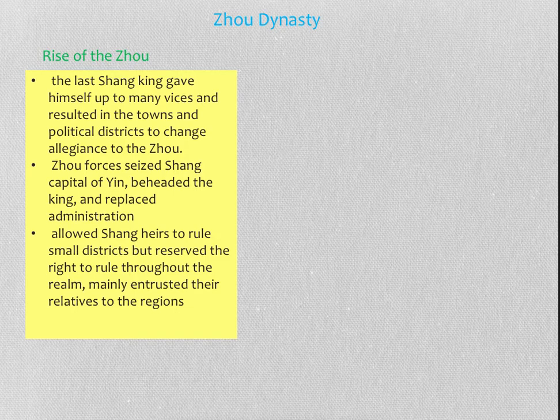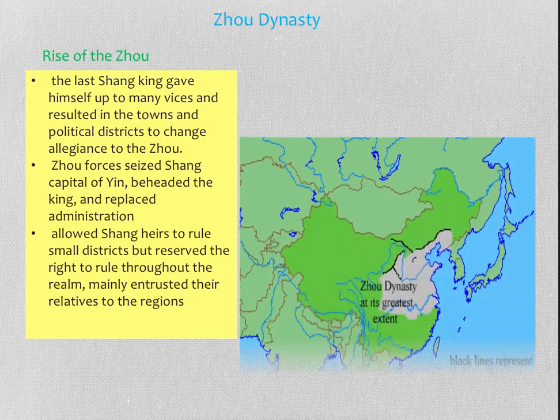And so the Zhao would seize the forces in the Shang capital of Yin. They would behead the king, and then they would replace his government with their own government. And it allowed the Shang heirs to rule small districts but reserved the right to rule throughout the realm. So pretty much almost similar in terms of ruling, they had these alliances that were being made, and they enforced these alliances through marriage as well. So this was their way to keep loyalty.